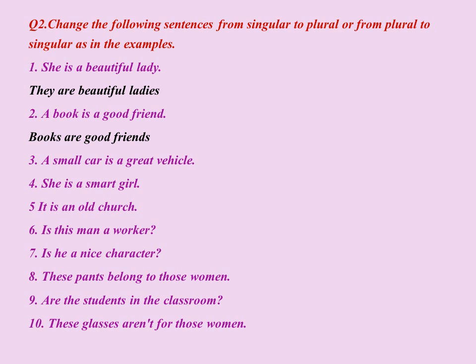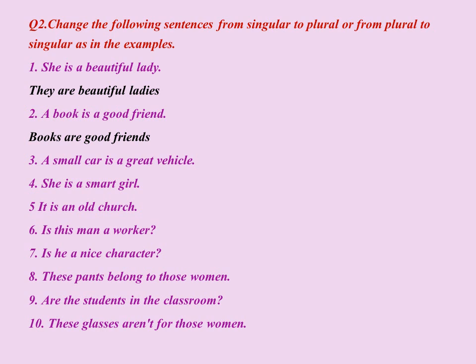Let us see. Number 1, she is a beautiful lady. We changed it to they are beautiful ladies. Number 2, a book is a good friend. We change into plural. Books are good friends. Let us see all the other sentences that you have to do yourself. Do it in your copy and also in the comment section.